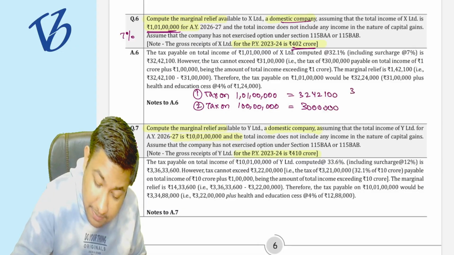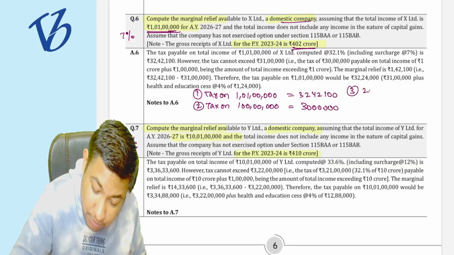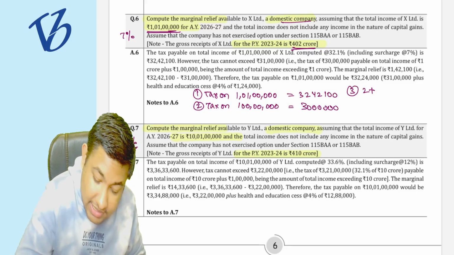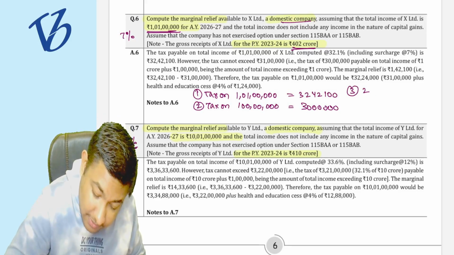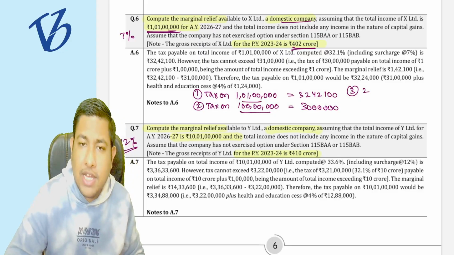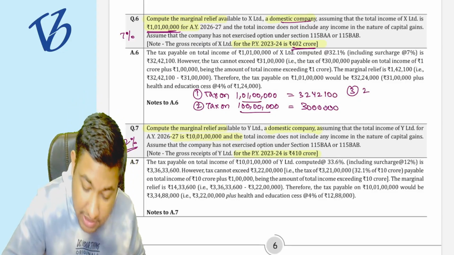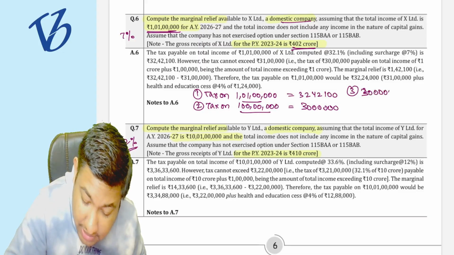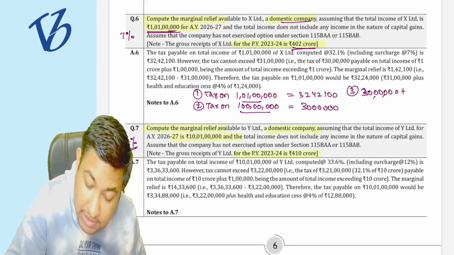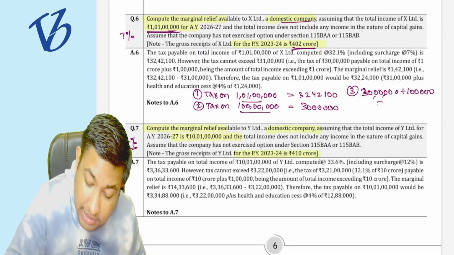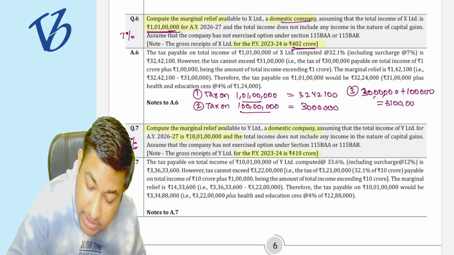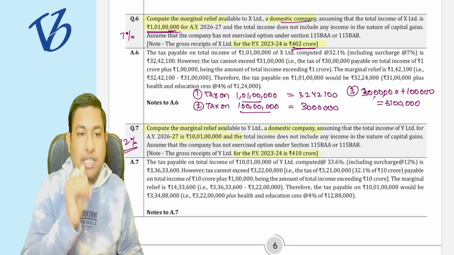What is the third step? We were saying step number 2 plus 1 lakh, the increase in income. What is the increase in income? From 1 crore to 1 crore 1 lakh rupees. 1 lakh rupees of income is increasing. So 30 lakh rupees plus 1 lakh of income. Then it is going to be what? 31 lakh rupees. Correct? This is the third step.